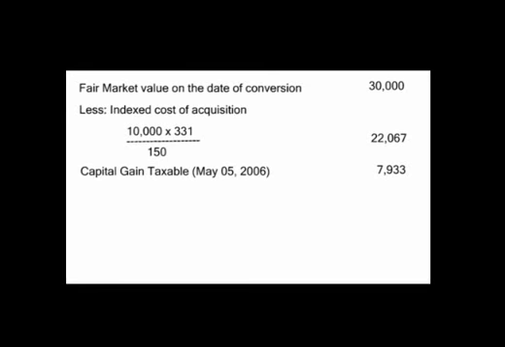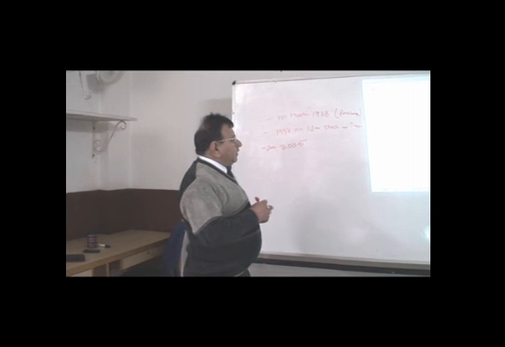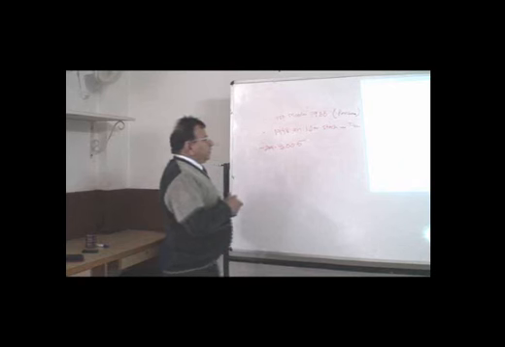From this market value, we will get the index cost of acquisition because this is a long-term capital asset and accordingly we will have to calculate the long-term capital gain on that. For calculating the long-term capital gain, the cost of acquisition shall be in terms of the index cost of acquisition. The index cost of acquisition would be 22,067 and the capital gain shall be